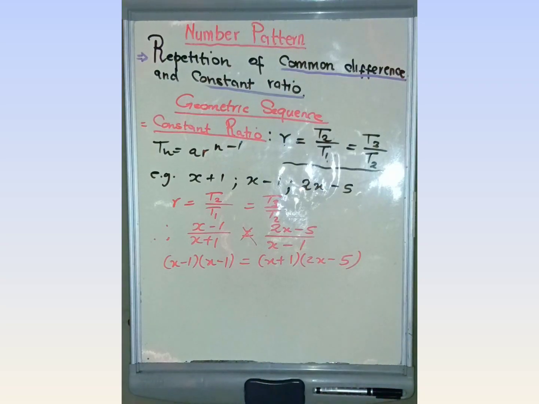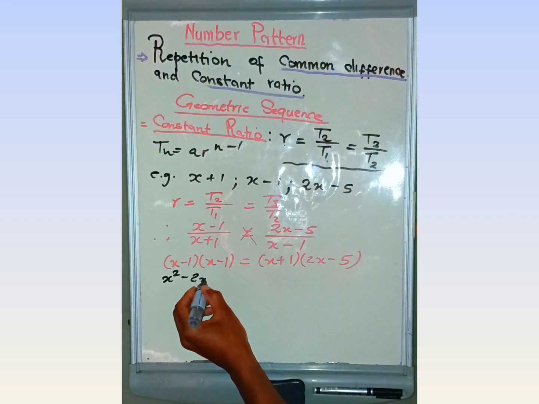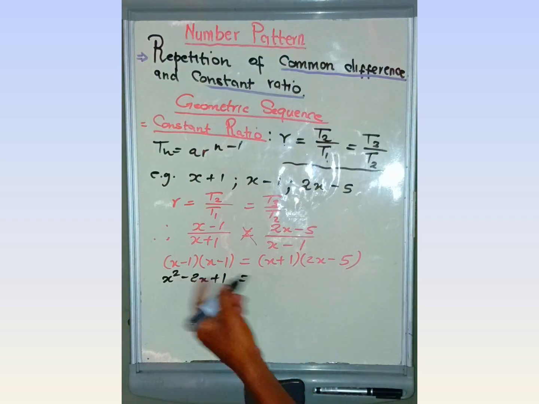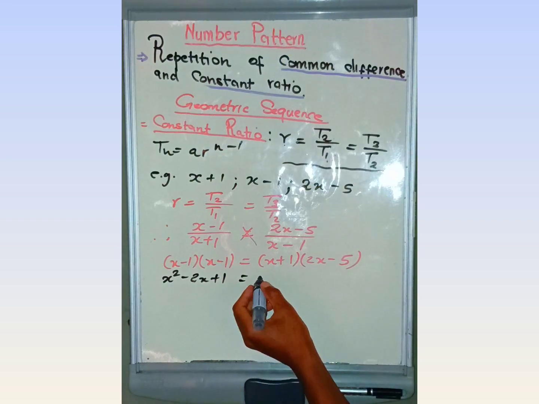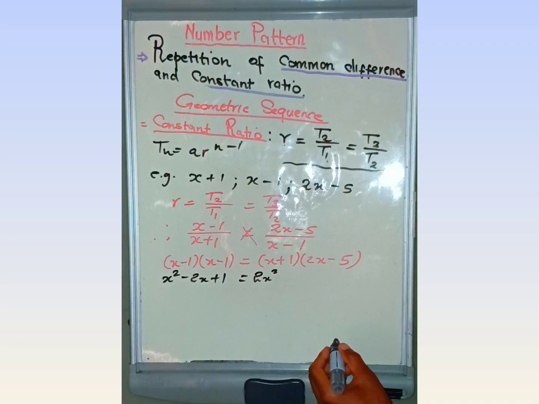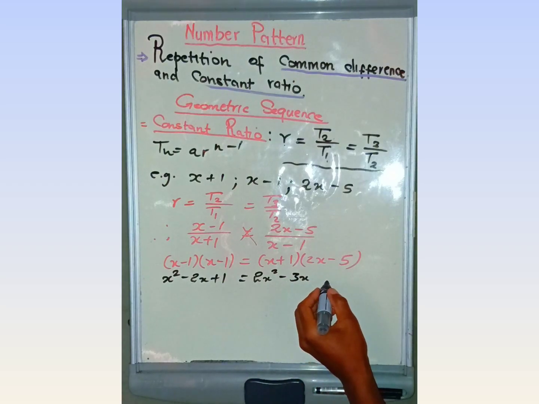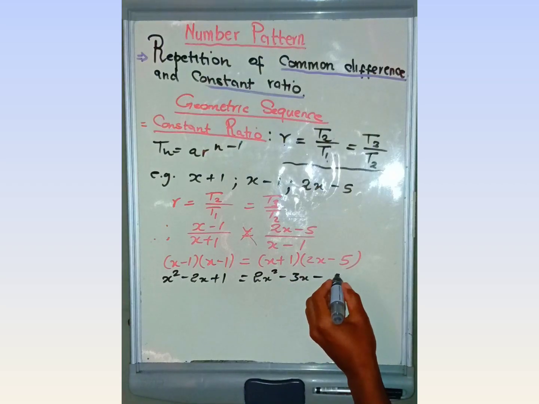Therefore, this is a product. Then we remove the brackets. Use FOIL. x times x is x squared. Then we have minus 2x, then plus 1. Then here we have 2x squared, then negative 5x, then plus 2x is equal to negative 3x, then we have negative 5.